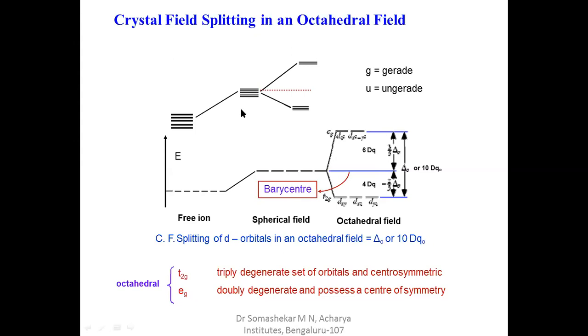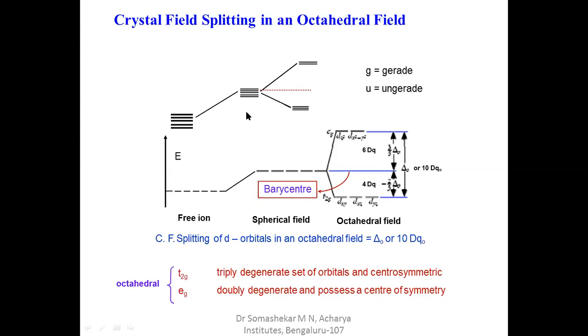The 5 d orbitals split in the presence of ligands in an octahedral field. First, the free metal ion is in a degenerate state. Whenever ligands approach, a spherical field is created because the ligands are approaching.